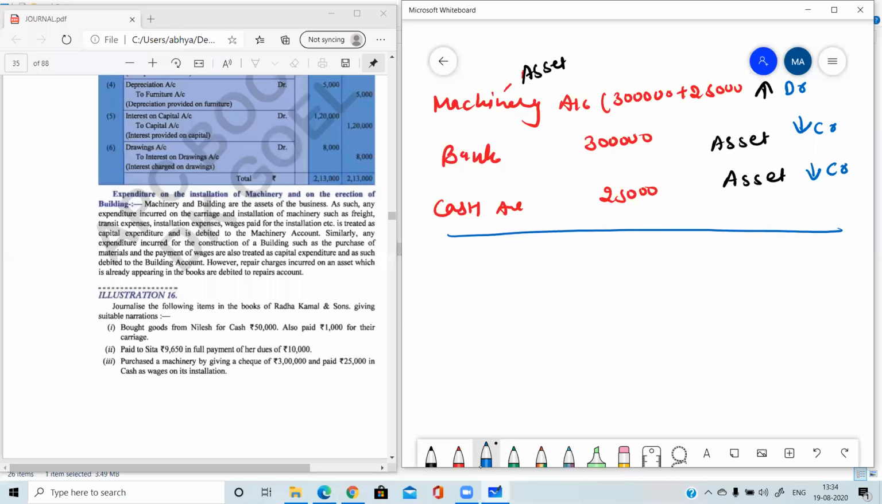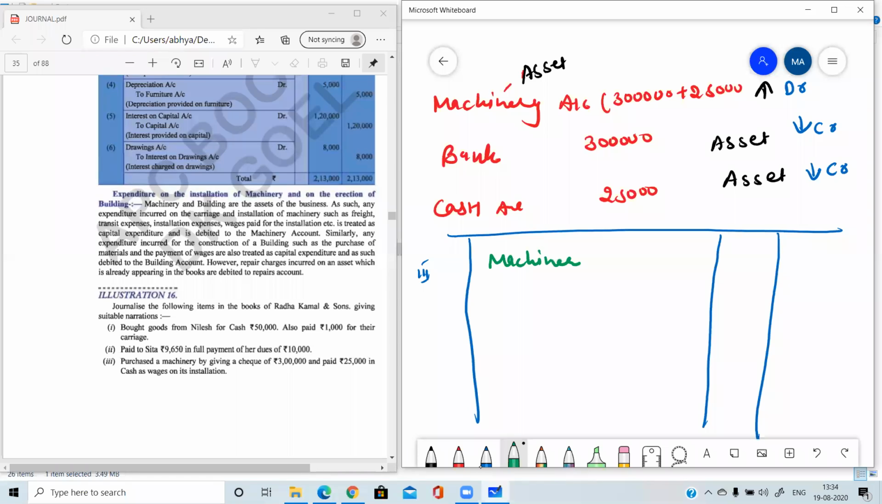So what will be the journal entry? This will be the format. Whenever you are passing any journal entry, you need to pass in format only. So journal entry, machine is debited because in our analysis, we found that the machinery account will be debited. Machine account debited to bank account to cash account. So bank account by 3 lakh and cash account by 25,000 and machine account by 3 lakh 25,000.